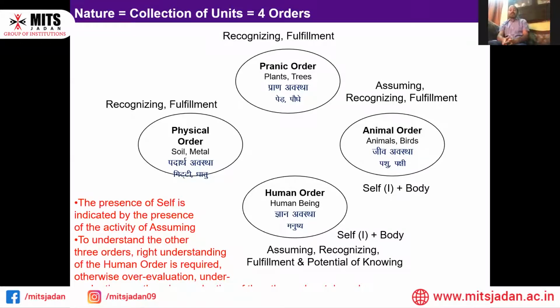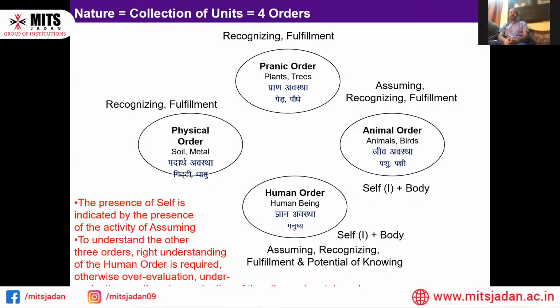So let's take up the first order, that is the physical order. We can call it the material order also, and that is seen in the oval. What is that? All kinds of stones, air, gases, water, soil, everything is going to come.